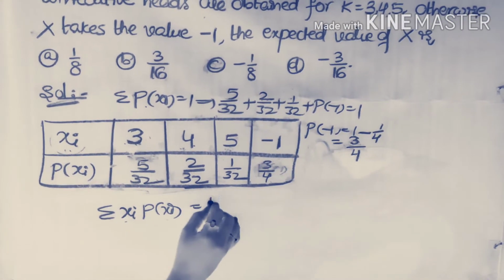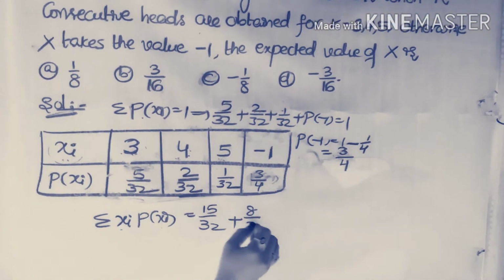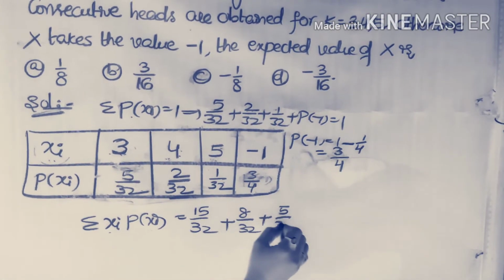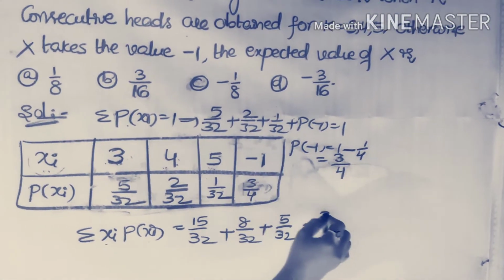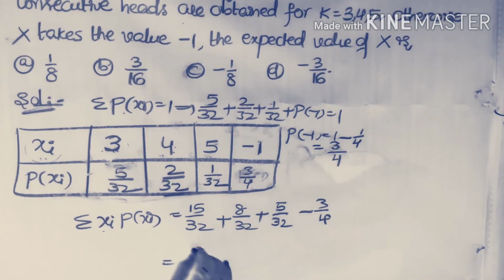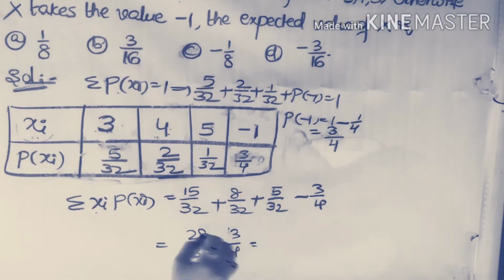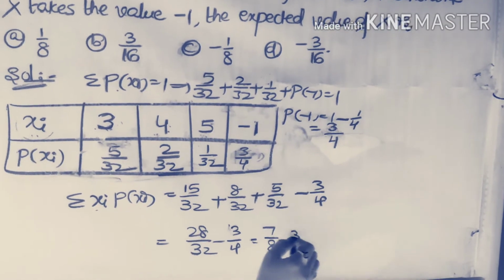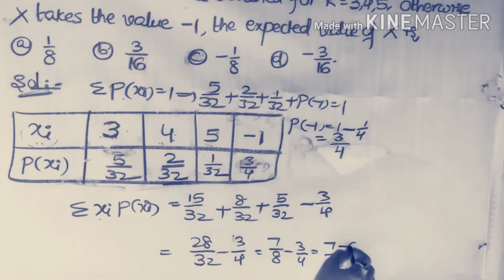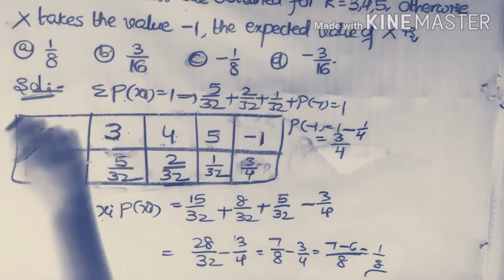3 into 5 by 32 is 15 by 32, plus 4 into 2 by 32 is 8 by 32, plus 5 into 1 by 32 is 5 by 32, minus 1 into 3 by 4, which is minus 3 by 4. Now taking LCM, 15 plus 8 plus 5 is 28 by 32, minus 3 by 4. This is 7 by 8 minus 3 by 4. Taking LCM 8, 7 minus 6 equals 1 by 8. That is the first option.